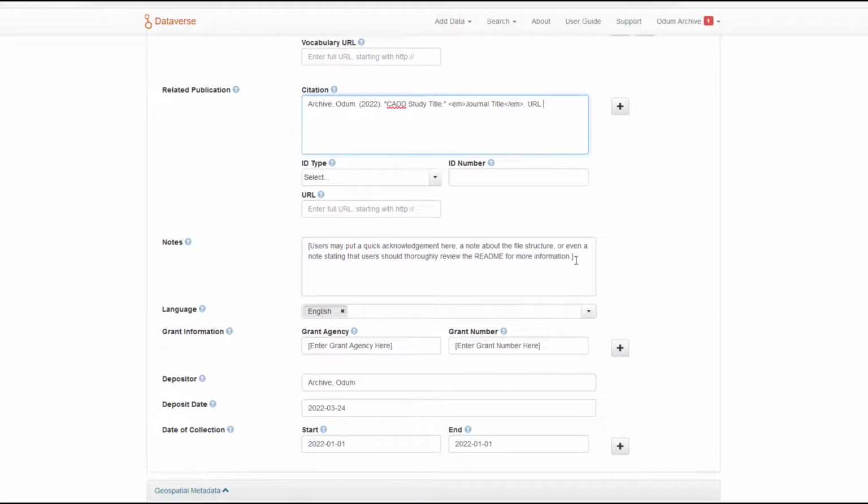In the Notes field, users may put a quick acknowledgement, a note about the file structure, or even a note stating that users should thoroughly review the README for further information about the data within the CADD Dataverse.